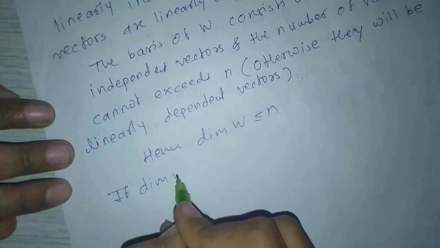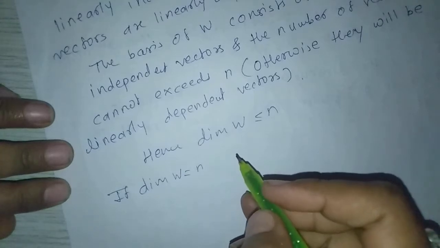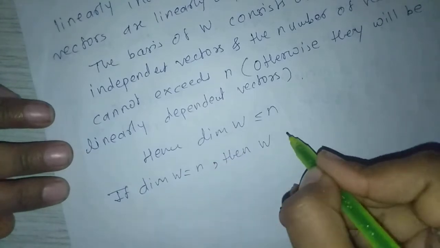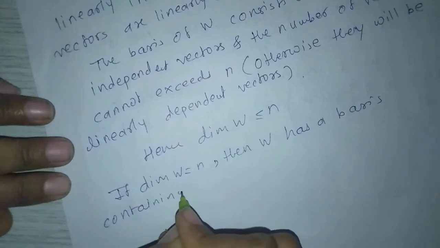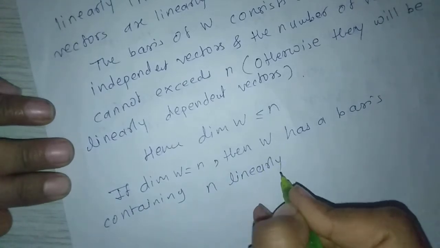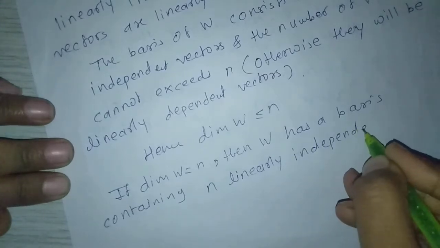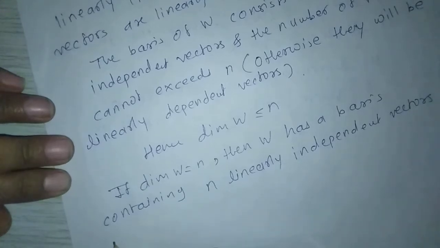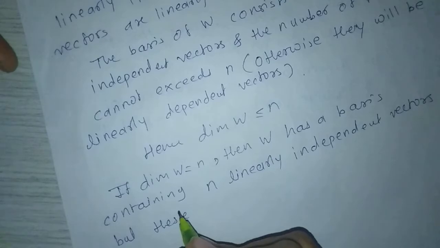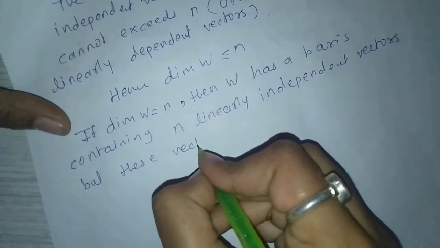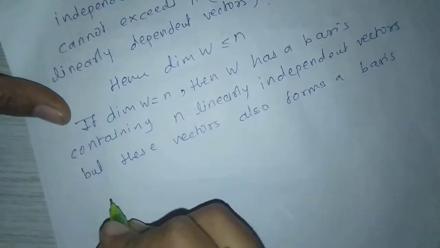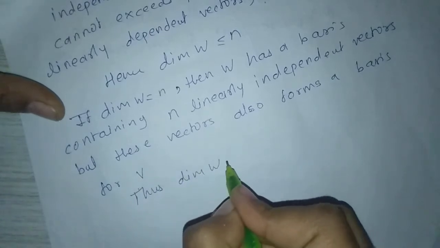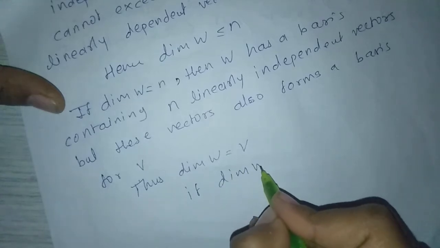If dimension of W equal to n, then W has a basis containing n linearly independent vectors, but these vectors also form a basis for V. Thus, dimension of W equals dimension of V if dimension of W equal to n.